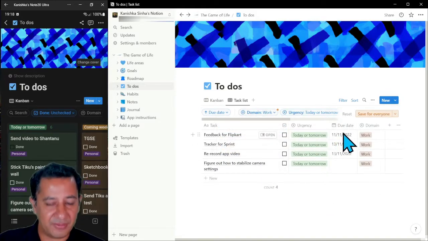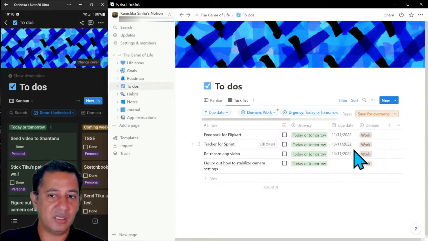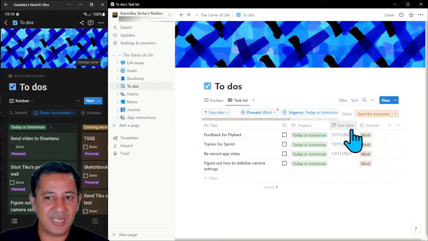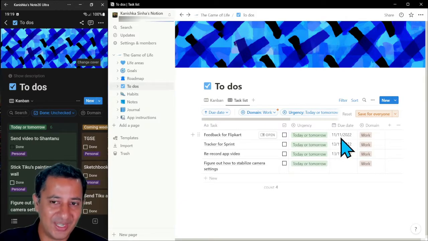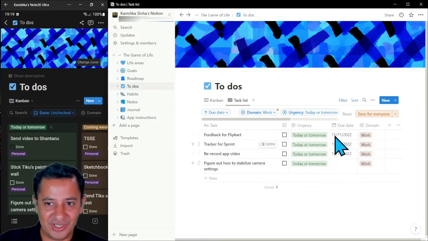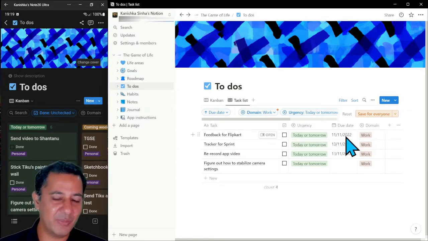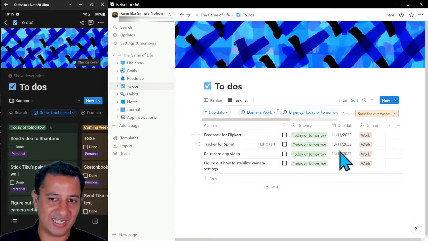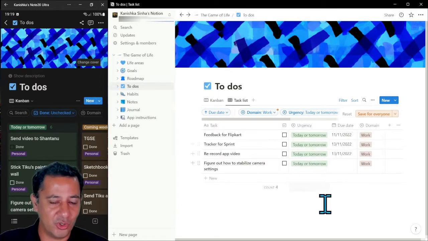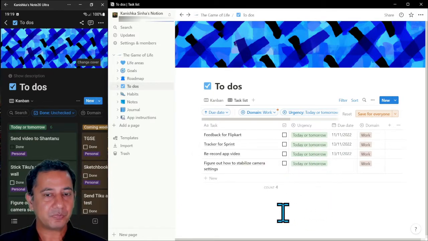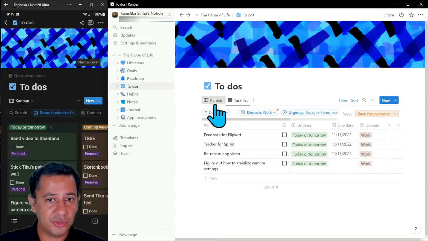So here are the things. There may be a due date. There may not be a due date on this. Really depends. I usually don't do due date. I don't normally do a due date unless it's some external commitment, like I need to submit something by a certain time, right? Because otherwise, I just keep it today or tomorrow or based on that bucket, right? Those are the to-dos, right?